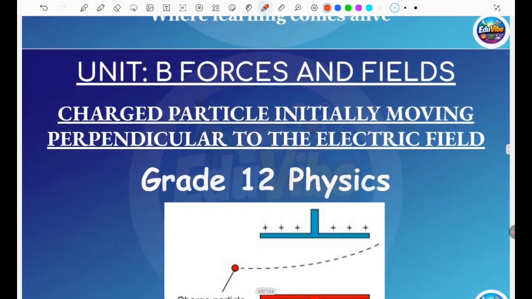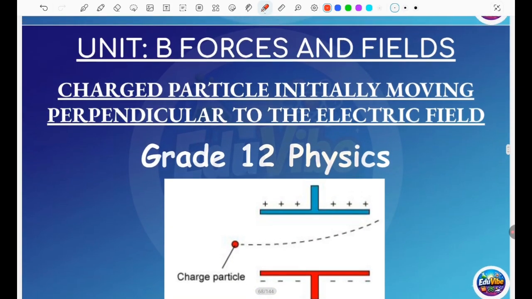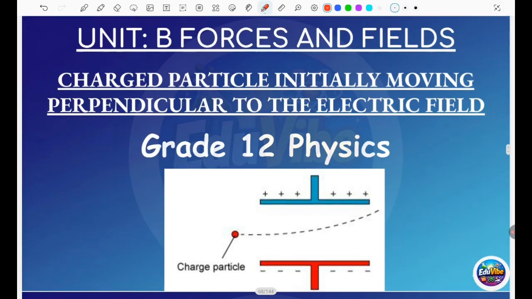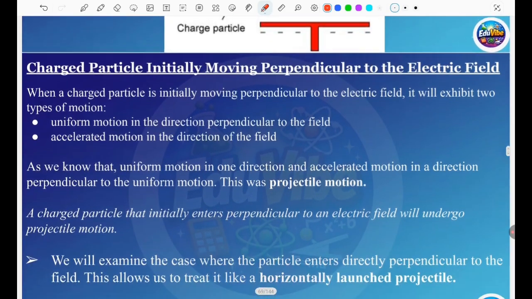Today we will start another topic of forces and fields, which we already covered in the previous lesson. This is the second part of that. When we did the charged particle parallel to the electric field, now we're doing the charged particle initially moving perpendicular to the electric field. After that, what happens? You have to find that. We use the same things, but now we use accelerated motion and uniform motion to find it out. So that is what we discuss today.